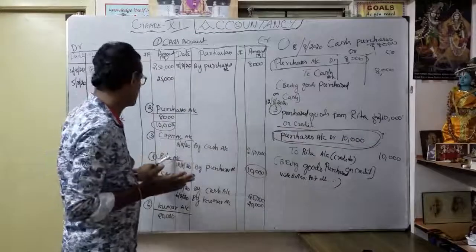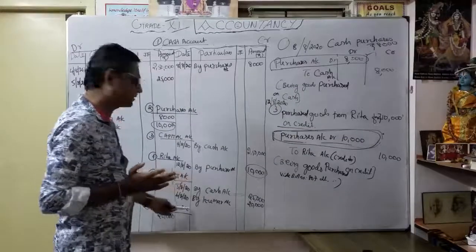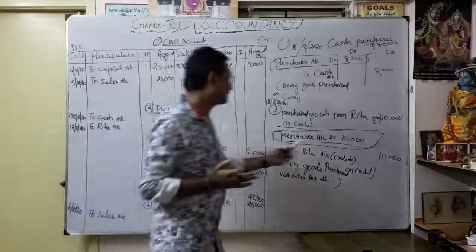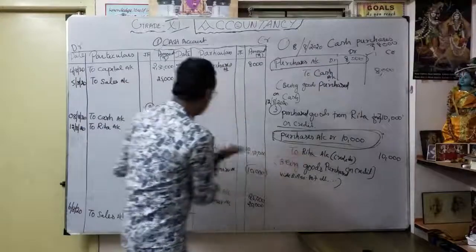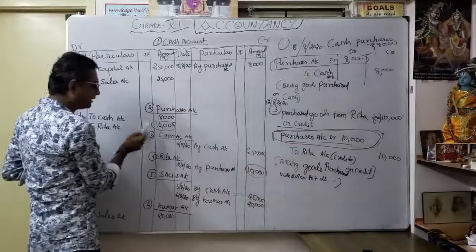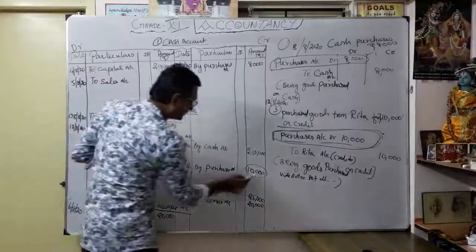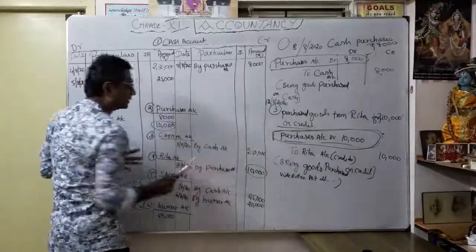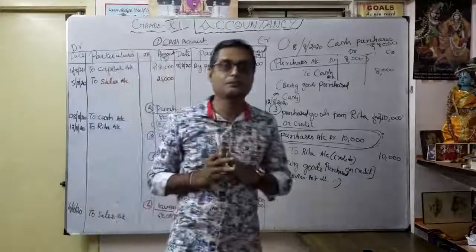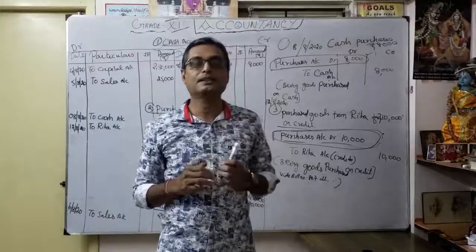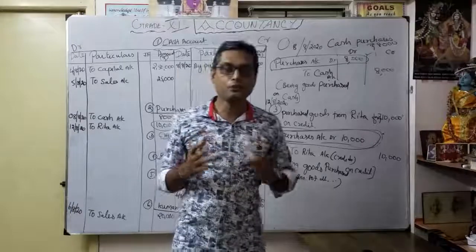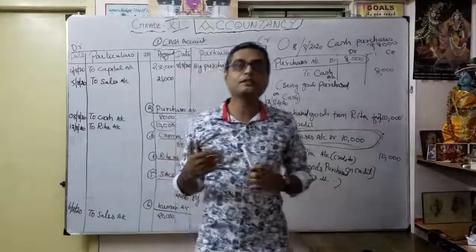Kumar account. Rita. Kumar is a debtor account. You understood here, as a purchase account, 'to' I have to write first, to Rita account. Then in the Rita account, I write by purchase account 10,000. By debit and credit, under our double entry system, every corresponding debit has a corresponding credit. So I hope that you understood now the preparation of the ledger posting.